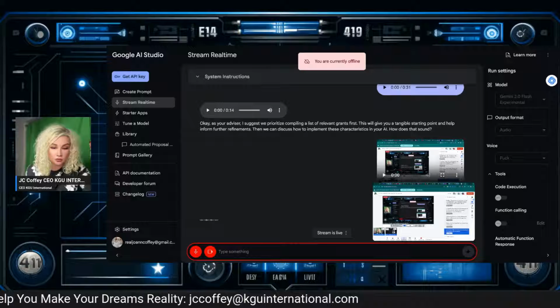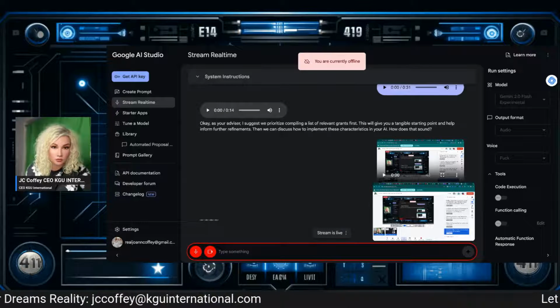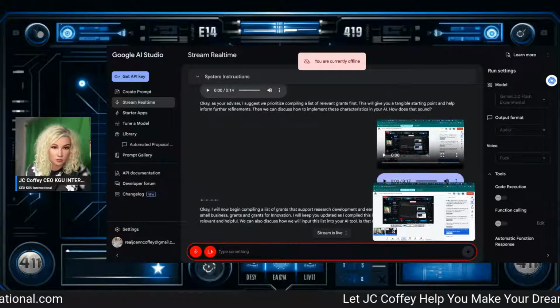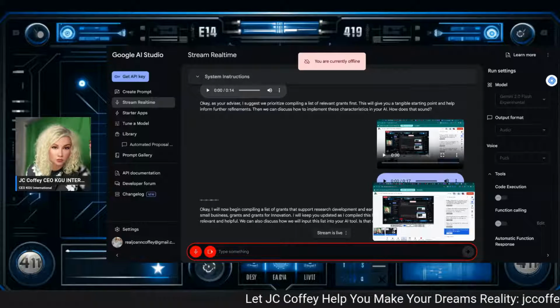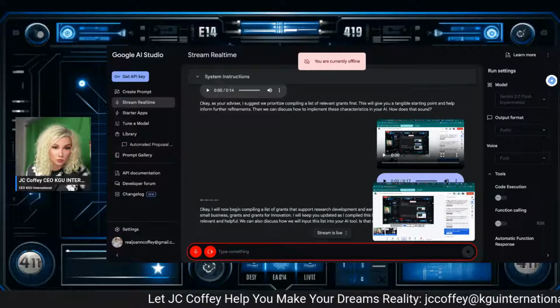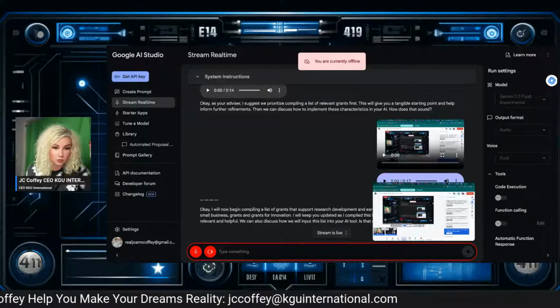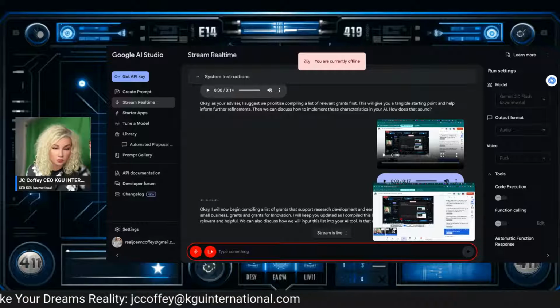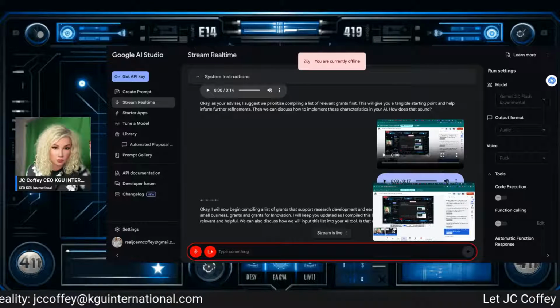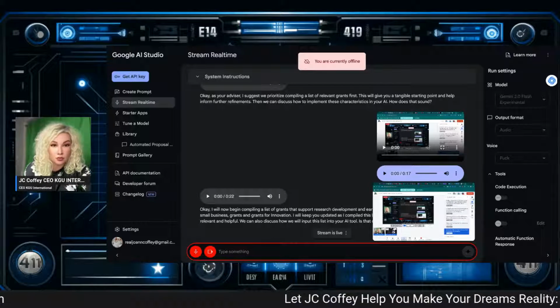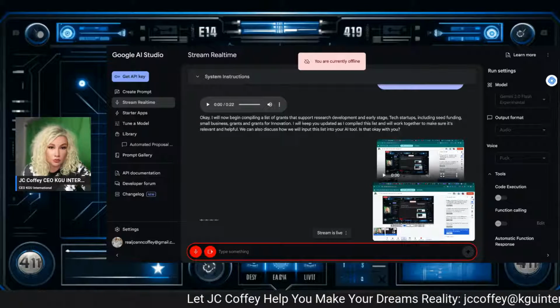Okay, I will now begin compiling a list of grants that support research, development, and early stage tech startups, including seed funding, small business grants, and grants for innovation. I will keep you updated as I compile this list, and we'll work together to make sure it's relevant and helpful. We can also discuss how we will input this list into your AI tool. Is that okay with you? Absolutely. Great. I will get started on that list.